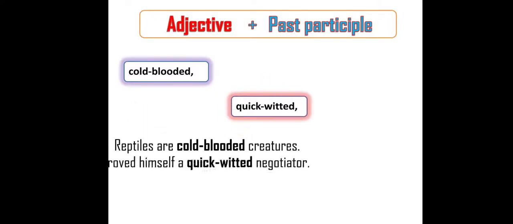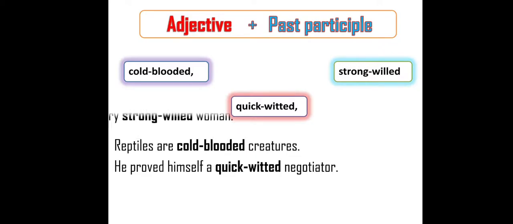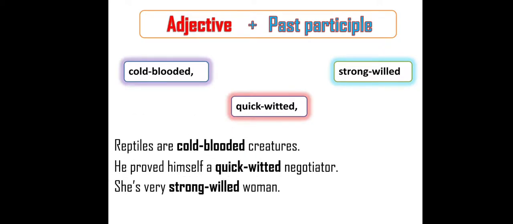Quick witted. He proved himself a quick witted negotiator. Quick witted, compound adjective. Quick is an adjective, witted past participle. And it is a compound adjective to describe negotiator. Strong willed. She is a very strong willed woman. Here, the compound adjective strong willed is used to describe woman. So, woman is a noun and strong willed a compound adjective, formed from adjective strong and participle willed.